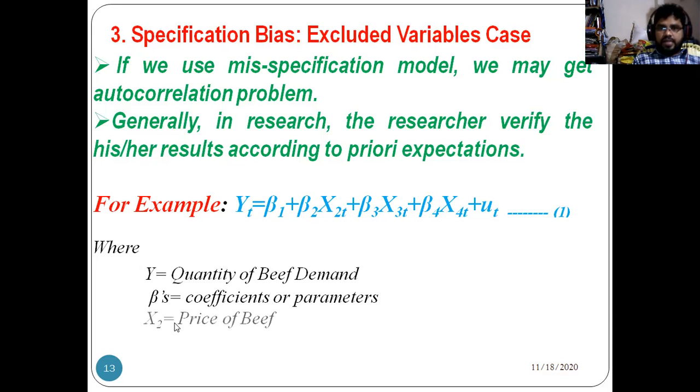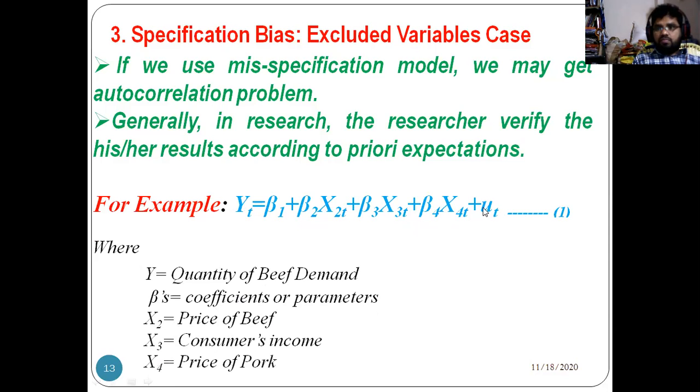As I told you, x2 is the price of beef, and x3 is the consumer's income. Generally, as per the law of demand, the demand depends on price, income and substitute goods.